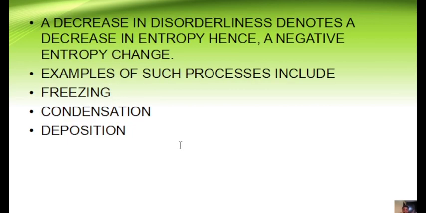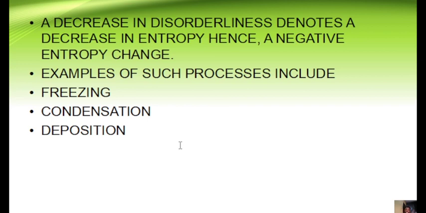On the other hand, a decrease in entropy is basically caused when there is a decrease in disorderliness, and that indicates a negative entropy change. Examples of such processes simply include freezing, condensation, deposition, or any other process that reduces the amount of gases. These things basically are what lead to your negative entropy.